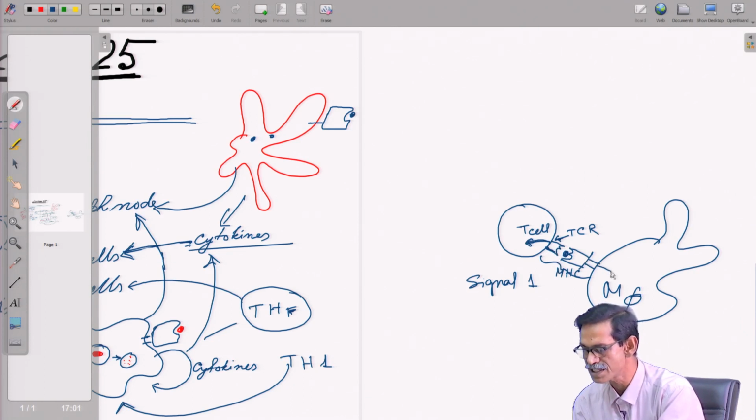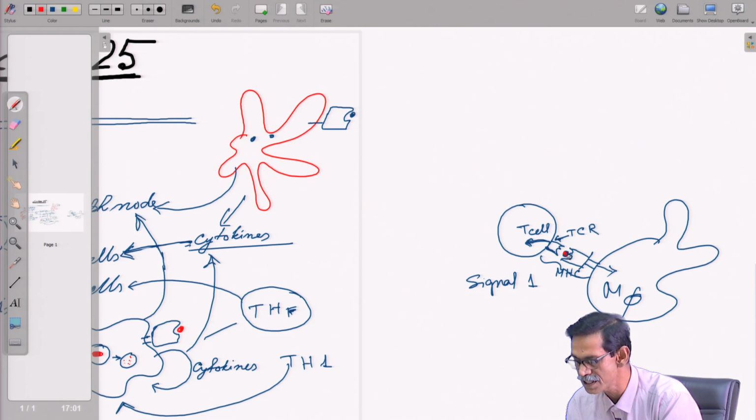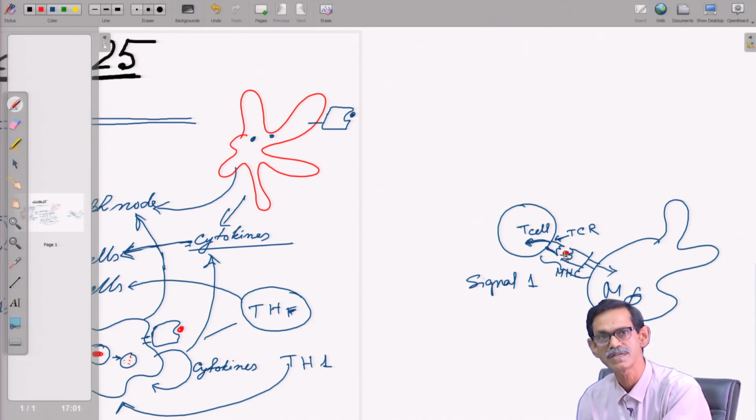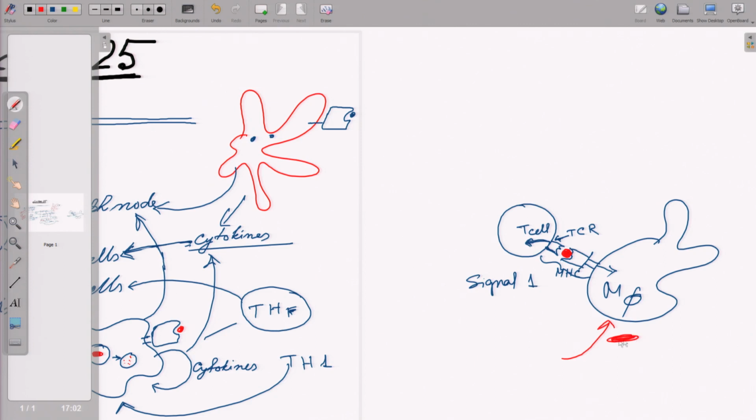And how this antigen is presented, how it becomes available on top of the MHC molecule: the whole bacteria was taken up into vesicles, and this vesicle breaks the antigen into small pieces, which are presented by MHC2.